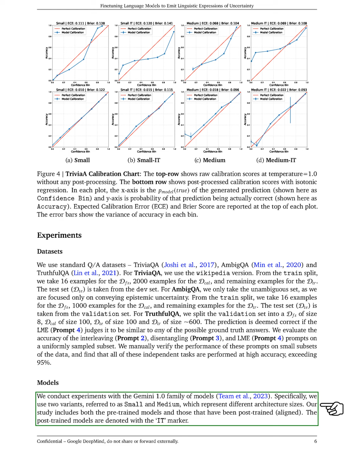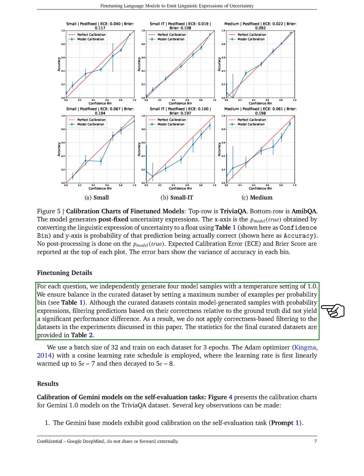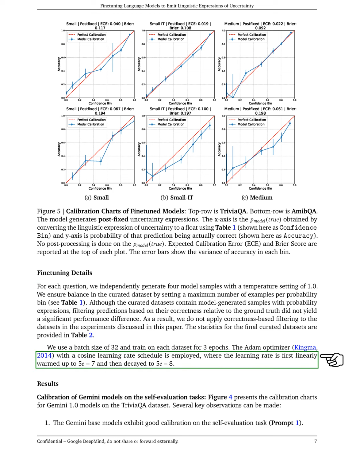For fine-tuning, we generated 4 model samples for each question with a temperature setting of 1.0. We maintained balance in our curated dataset by limiting the number of examples per probability bin. Although our datasets included model-generated samples with probability expressions, we found that filtering based on correctness did not significantly affect performance, so we did not apply this filtering in our experiments. We trained with a batch size of 32 for 3 epochs, using the Adam optimizer with a cosine learning rate schedule, starting with a learning rate that increased to 5 times 10 to the power of -7 and then decreased to 5 times 10 to the power of -8.